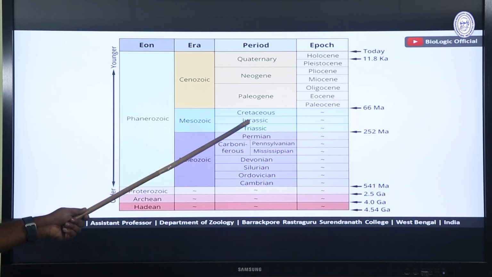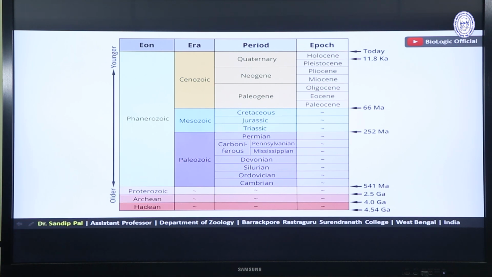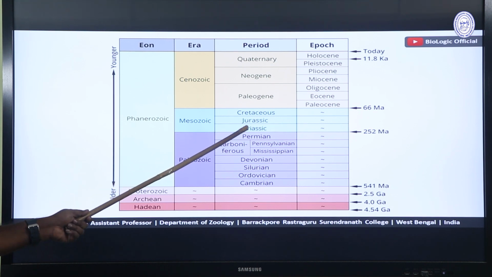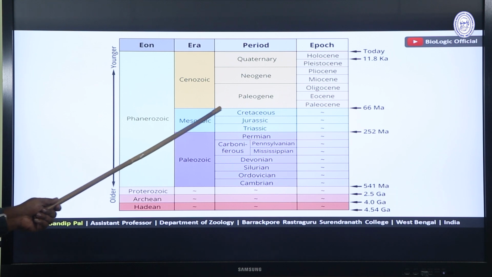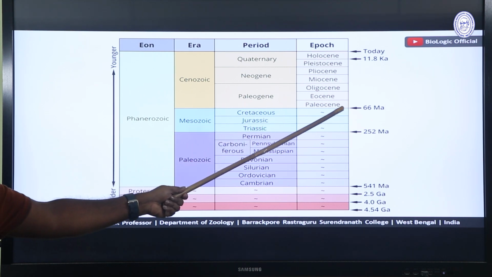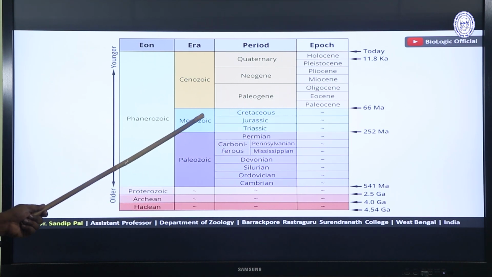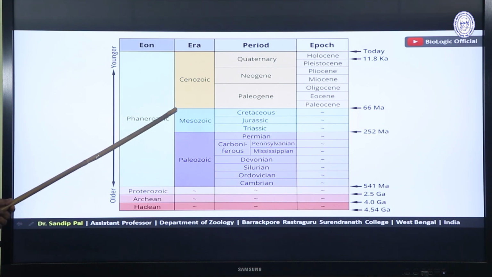Then Jurassic, you all must be knowing from the movie Jurassic Park, and Cretaceous. About 66 million years ago, this Mesozoic era ends and Cenozoic begins.